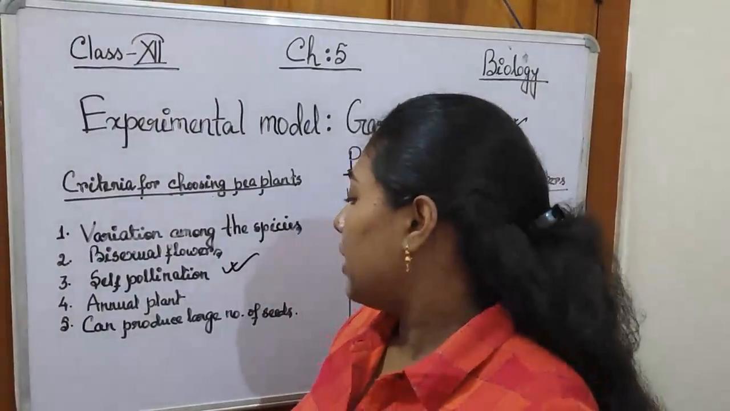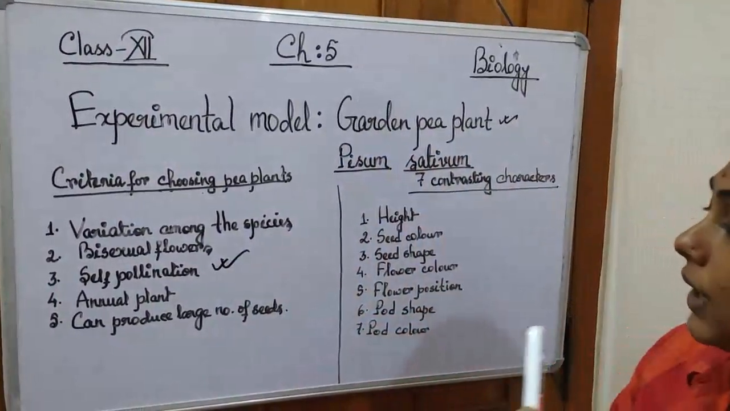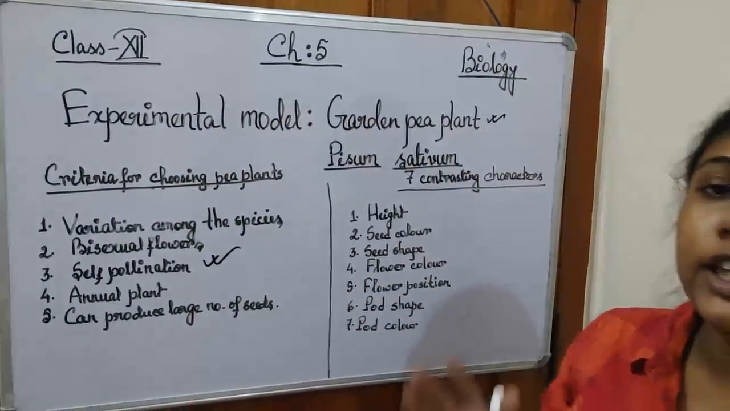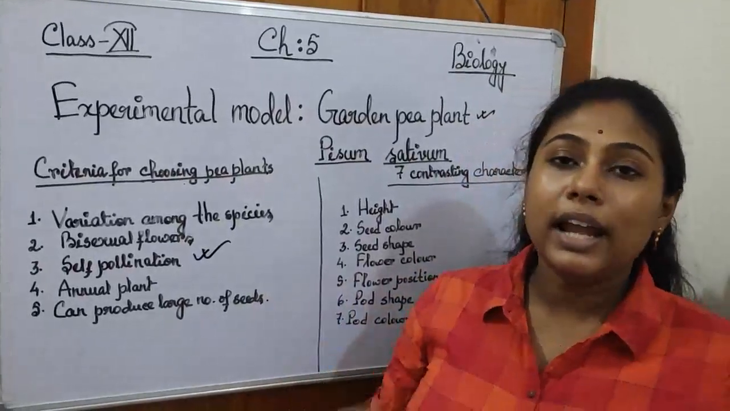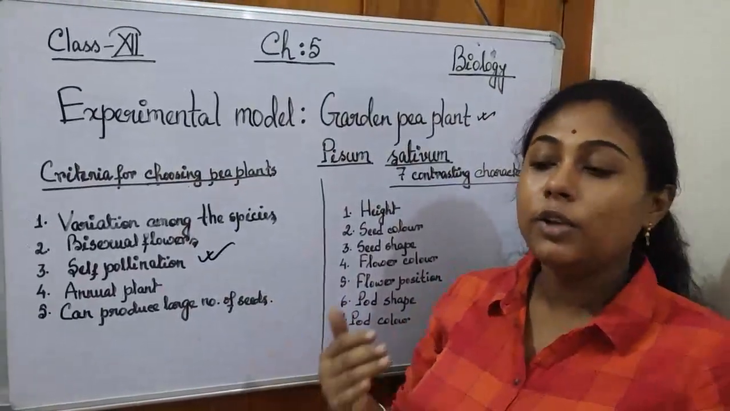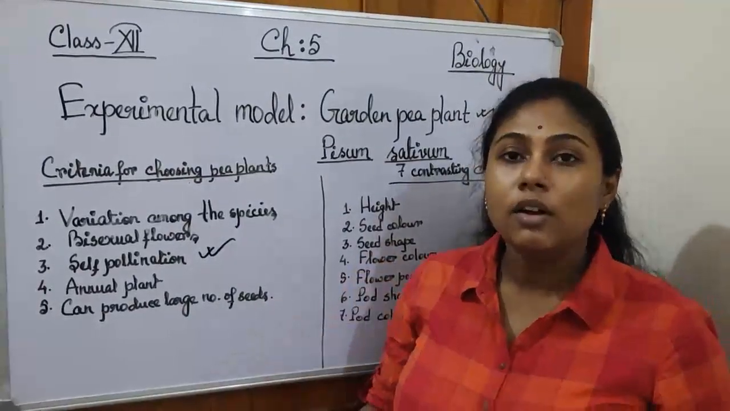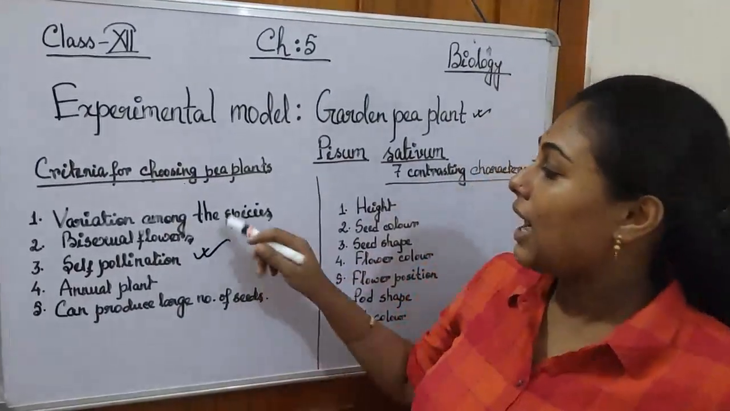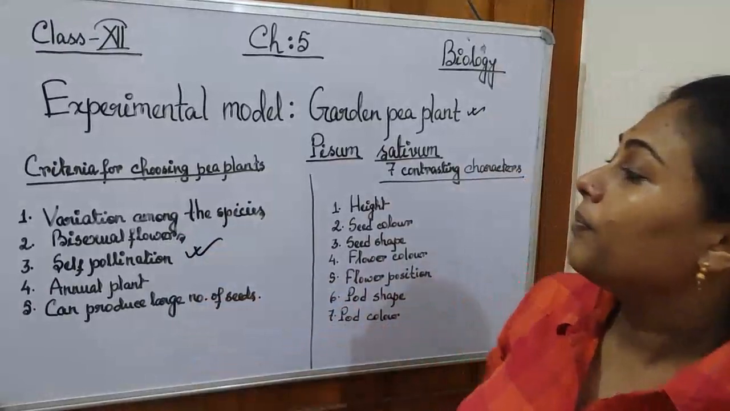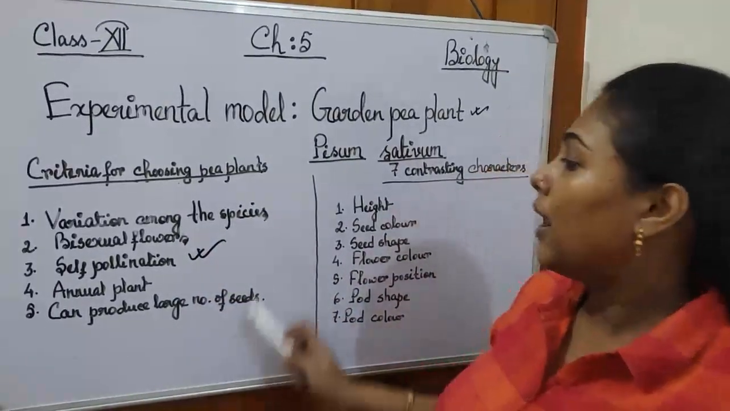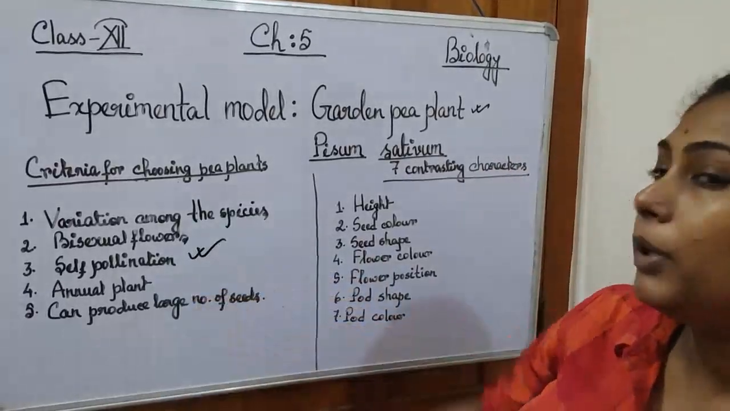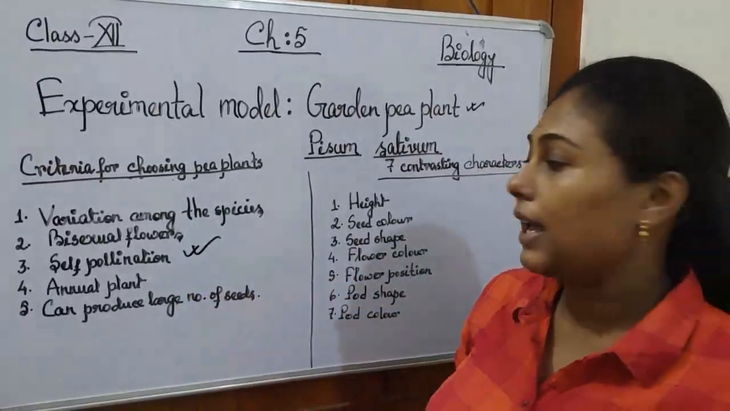Another advantage with the pea plant is that it can generate a large number of seeds at a time. So you can have more progeny, or more individuals from one progeny. So these are the 5 criteria for which Mendel had chosen the pea plant. Now you have to remember all the 5 because it is very important for your exams.